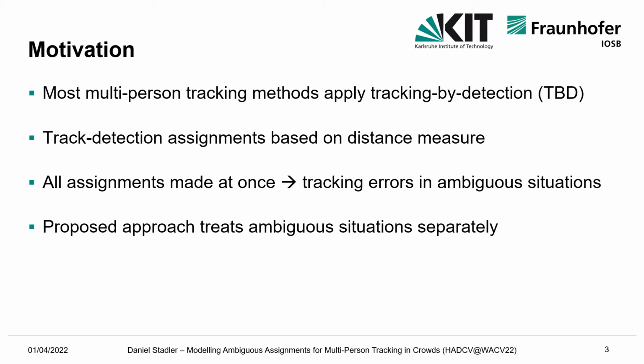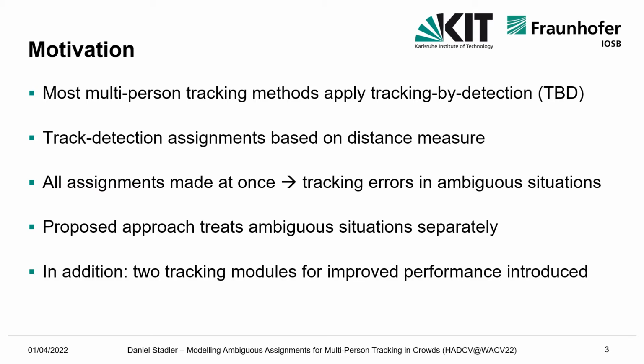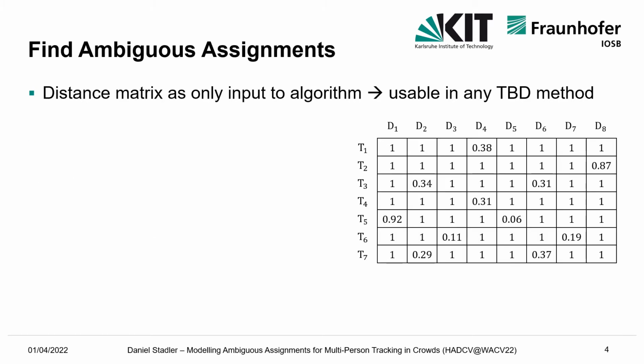In contrast, we propose a new association approach that treats those ambiguous situations separately. Additionally, two tracking modules are introduced to further boost the overall performance. The proposed algorithm to find ambiguous situations builds purely upon the distance matrix of tracks and detections. Thus, it can be incorporated in any tracking by detection-based method.